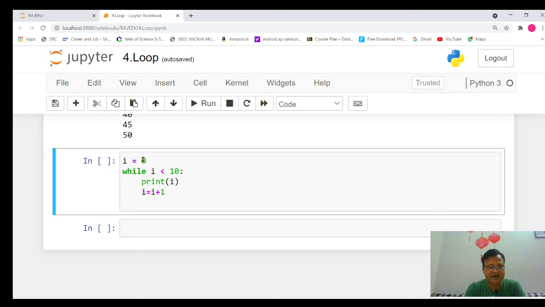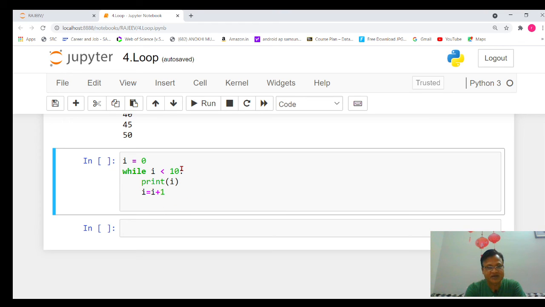So firstly, the variable i will be created. It will be initialized with 0. Then the loop will start. It will check whether 0 is less than 10. The condition is true, so we will enter the loop. So 0 will be printed. Then the i value will be incremented by 1, meaning 0 changes to 1. Again we go back to the while loop. 1 is less than 10, so again 1 will be printed, and this process will keep going again and again.